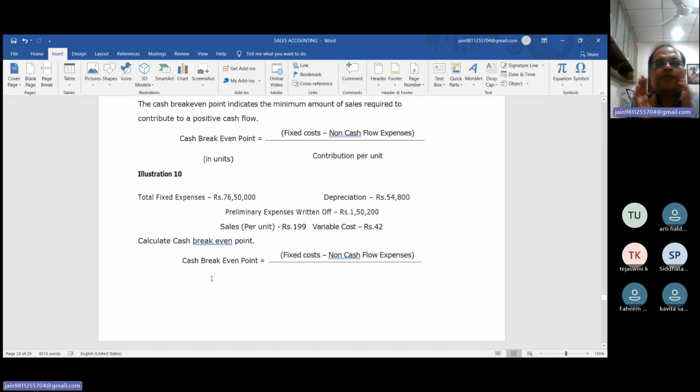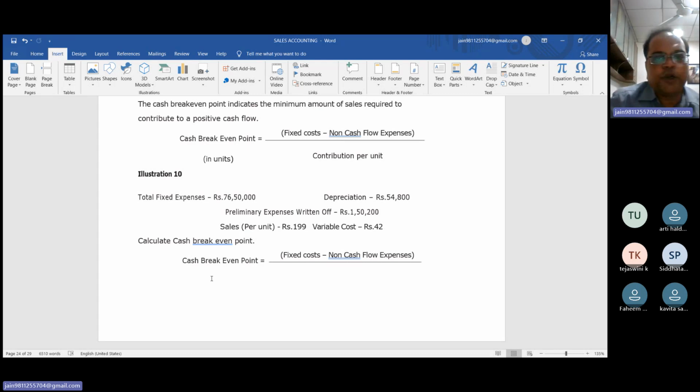The fixed expenses are rupees 76,50,000. Depreciation 54,800. Preliminary expenditure written off 1,50,200. Sale price per unit 199. Variable cost is 42. First calculate the contribution.